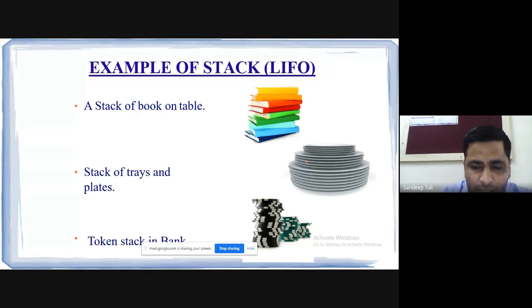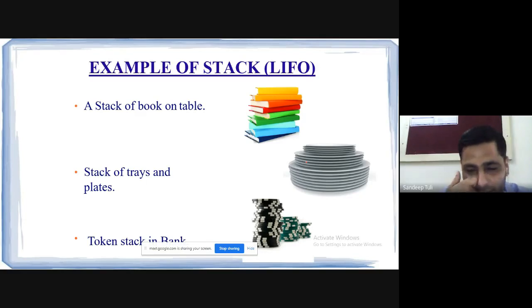As I have already discussed, we all go to canteens or marriage parties, where we can get these kinds of stacks of plates, from where we need to pick the top one first. Again, the same could be the stack of tokens in the bank. जब आप बैंक में आते हैं, then you just get the tokens and you need to pick the top one, and accordingly you will get the number. Definitely no one can take the middle one or the last one, because of the property of the stack: we should remove the top from the stack.